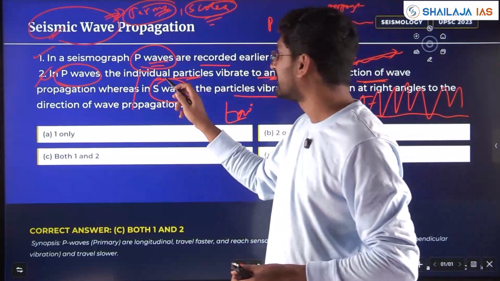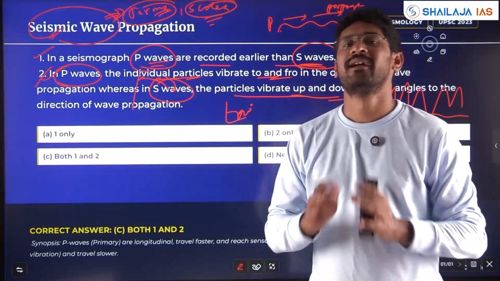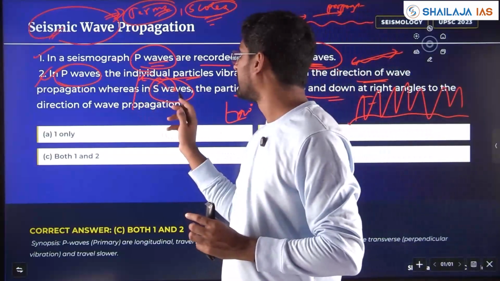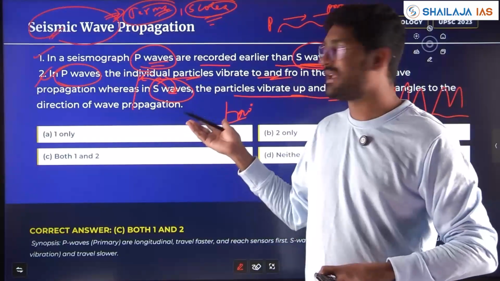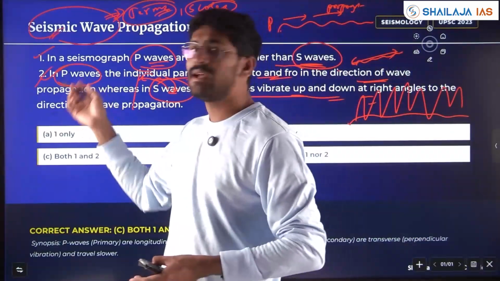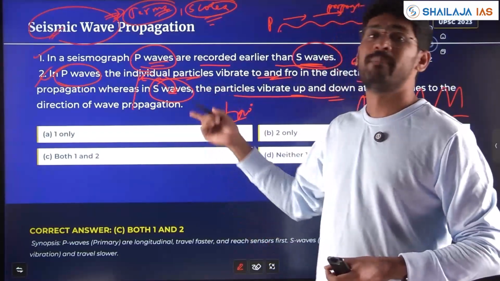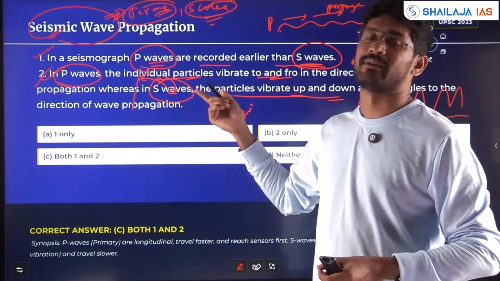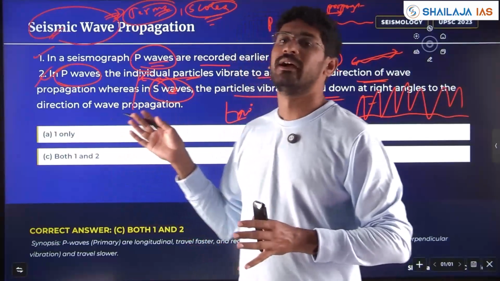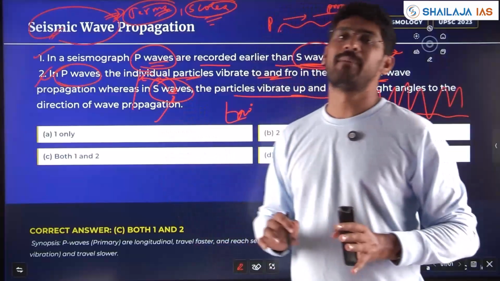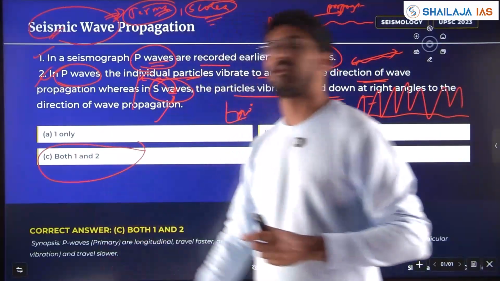Normally what UPSC does, it will swap P wave with S wave. One of the tricks that it keeps is swapping the concepts. However, here it has given both the properties right with respect to P waves and S waves, but you have to beware or look for the swap. First of all, you need to have conceptual knowledge, and then only you will be able to see or locate the swap happening and the trap happening. So here both 1 and 2 are correct.